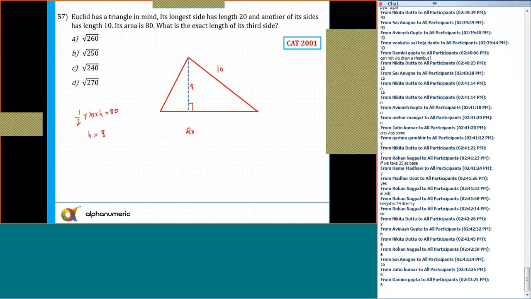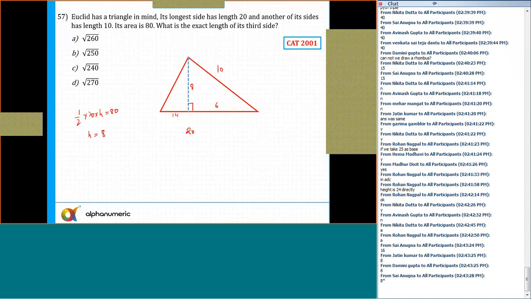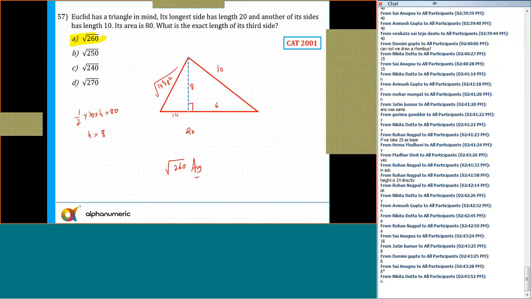So this must be 6. So this must be 14. And this is 14 and this is 8. So this must be equal to root of 14 square plus 8 square. So the answer is root 260. That is the correct answer. 14 square plus 8 square is 260. So option A. Is that clear now? Any doubt? So this was doable.